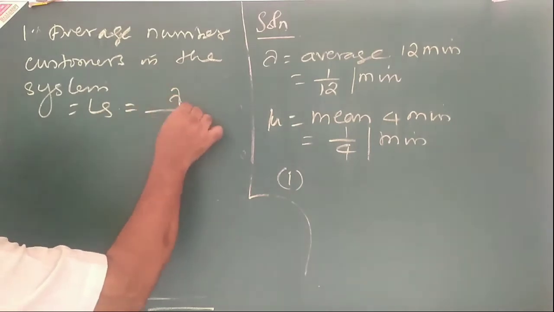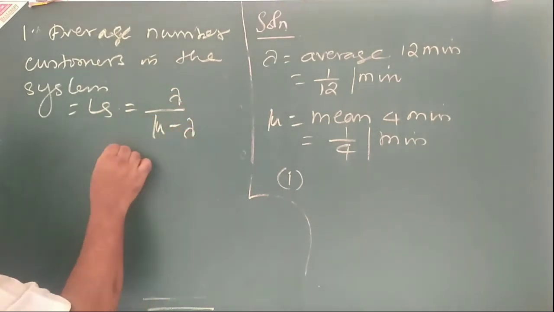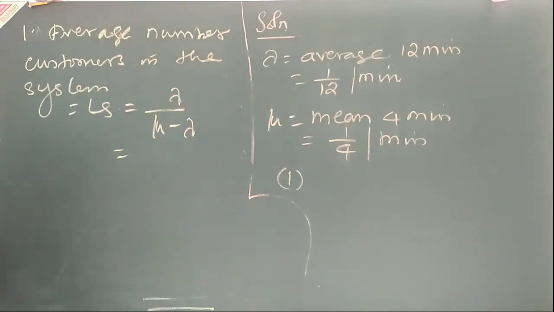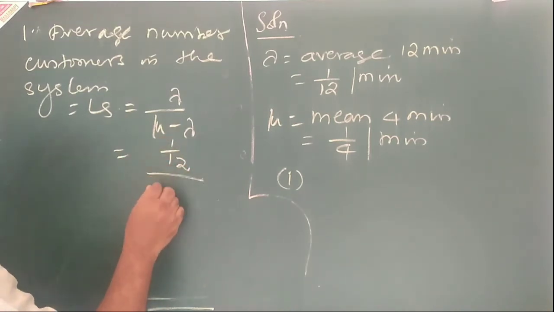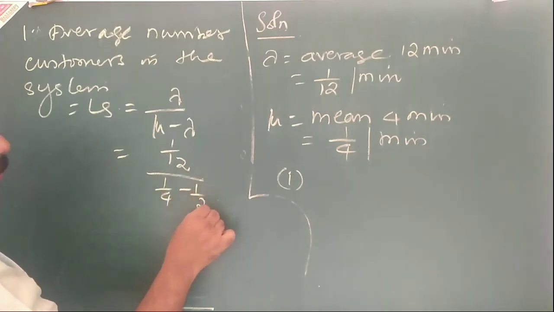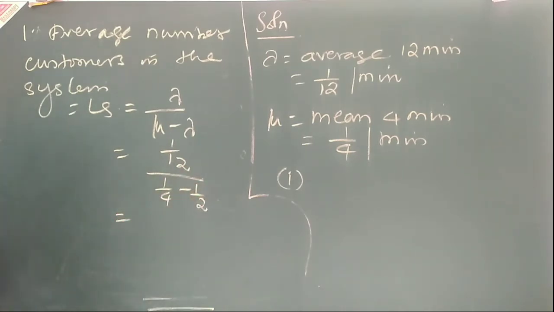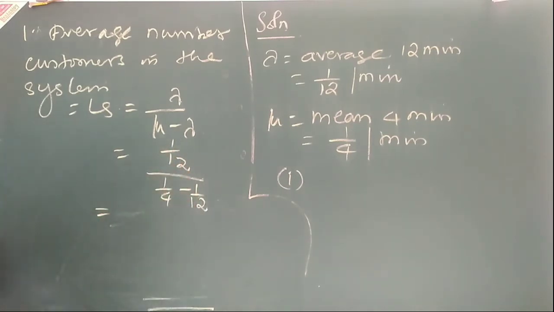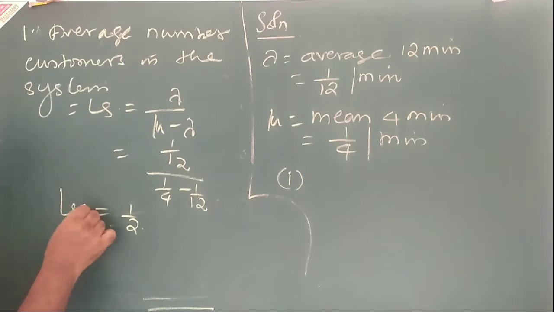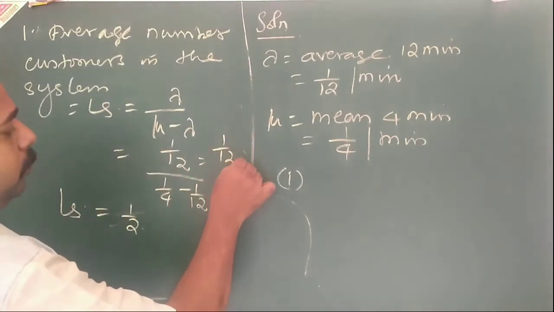Lambda by mu minus lambda. So what is lambda? Lambda is equal to 1 by 12 divided by 1 by 4 minus 1 by 12. Simplify, and you can get what? Your answer by calculator is equal to 1 by 2. By calculator, you can get 1 by 2.